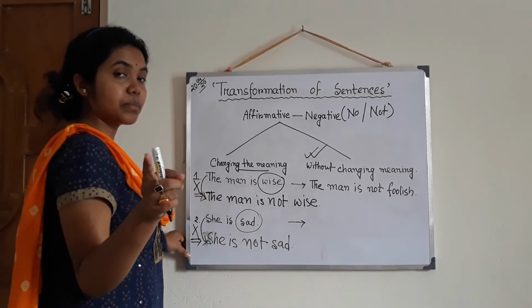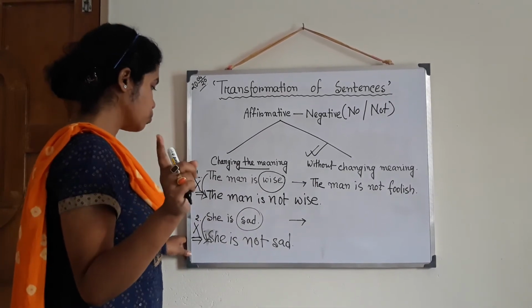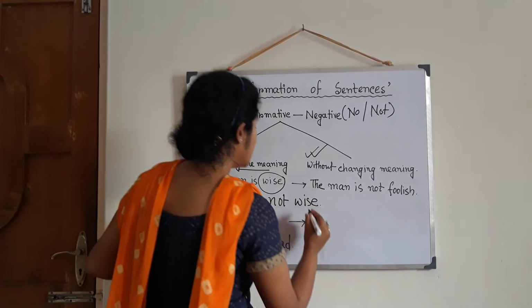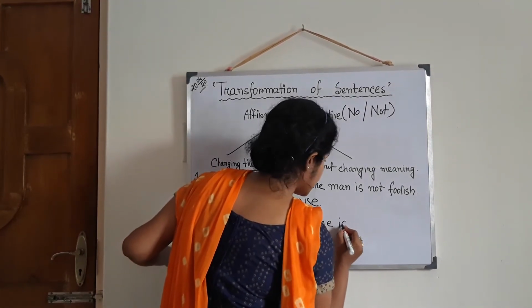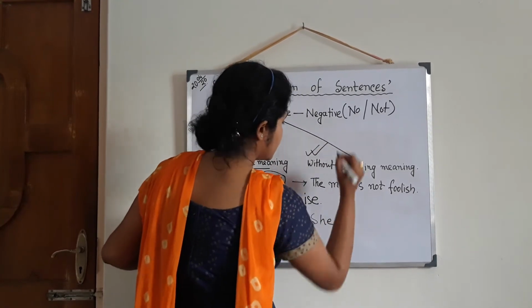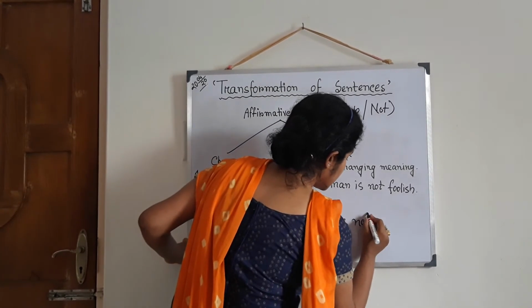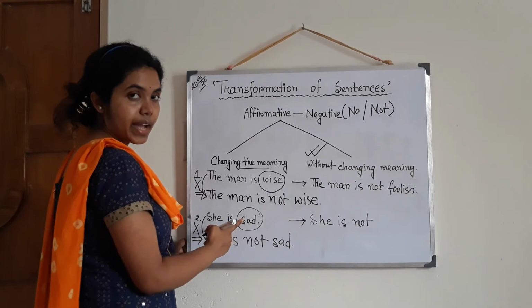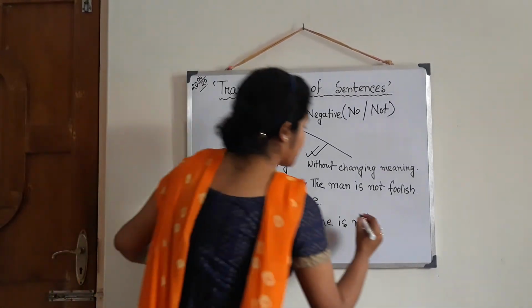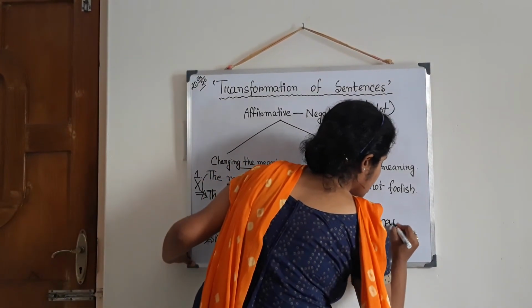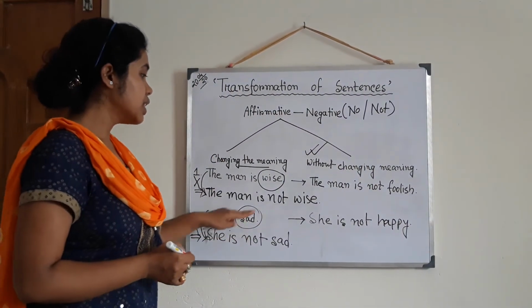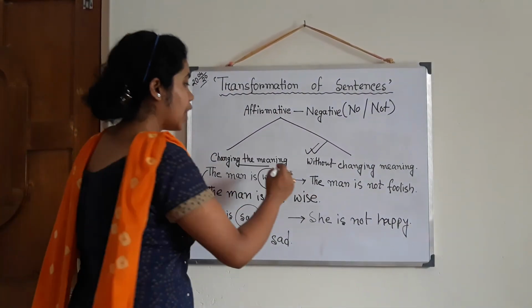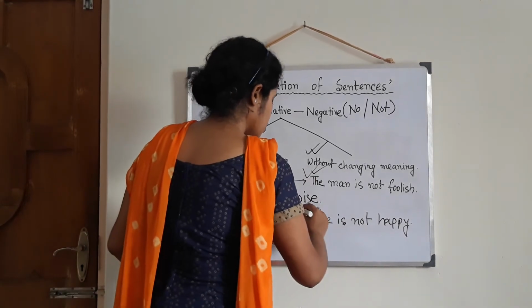Now you can tell me what I have to do. What will you do? First is she is, then no or not, and the opposite of sad is definitely, you know, happy. So the sentence is coming, she is not happy. Now these two, focus on these two.